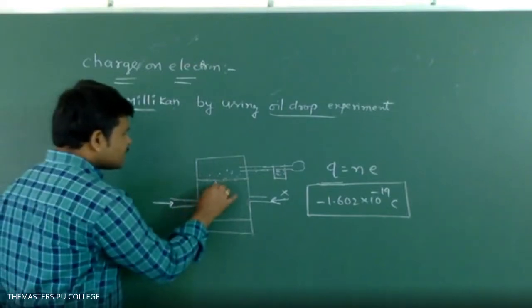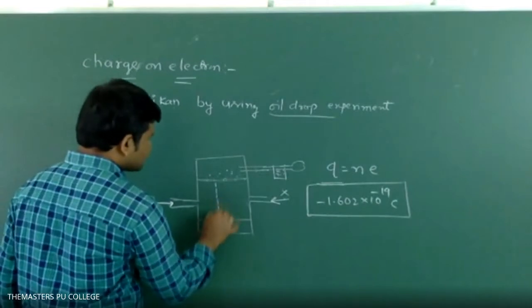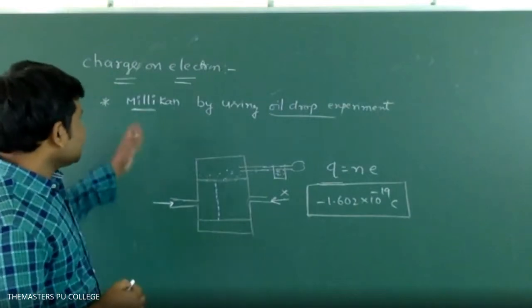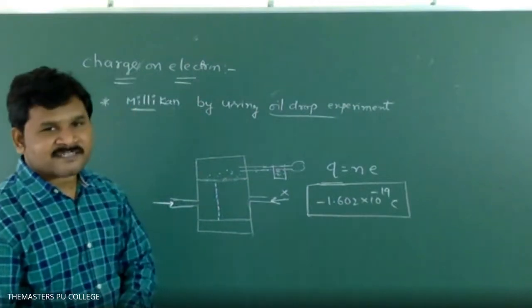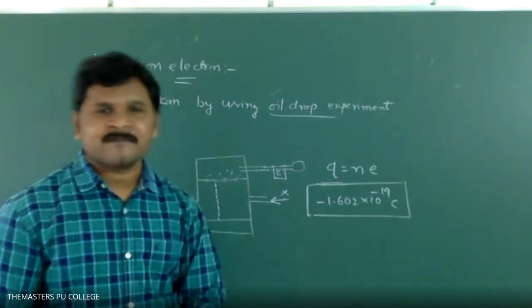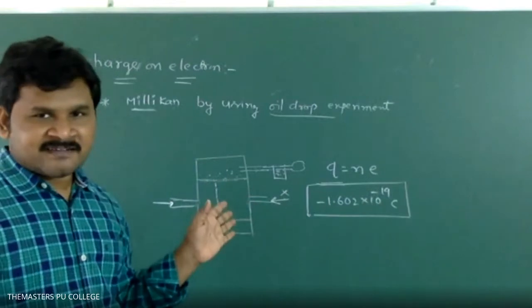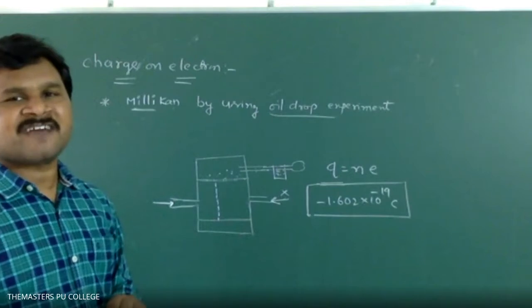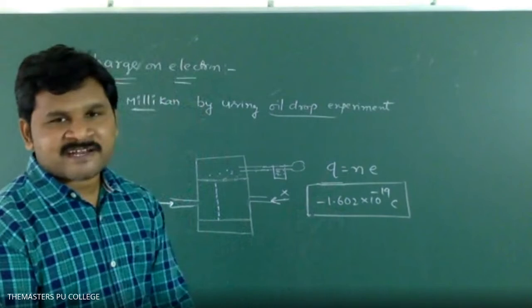By carefully measuring the gravitational force and the electrical or electrostatic force of each and every droplet, we can calculate that the charge of electron is minus 1.602 into 10 power minus 19 coulombs. This value you have to remember. What is the charge of electron? Simply we can say electrons have negative charge. But what is the particular value of electron charge? Minus 1.602 into 10 power minus 19 coulombs.